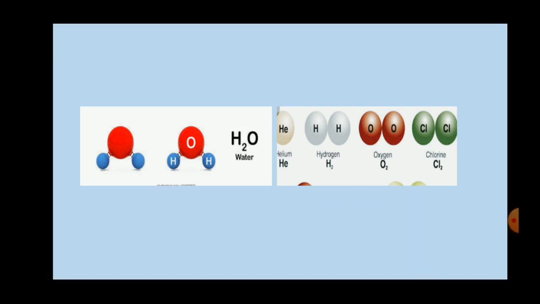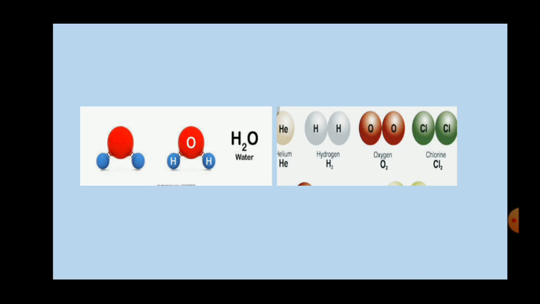Next, the oxygen molecule is formed by the combination of two oxygen atoms of the same element. Even chlorine: the chlorine molecule is formed by the combination of two chlorine atoms of the same element. But in the case of a compound, you can see the water molecule, H2O. What is the definition of a compound? Two or more atoms of different elements are combined in a fixed ratio.